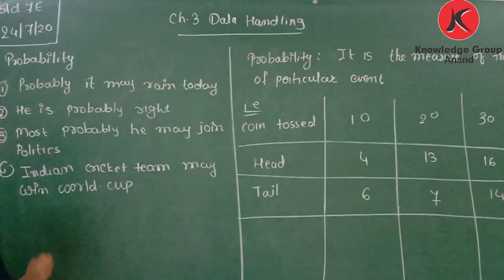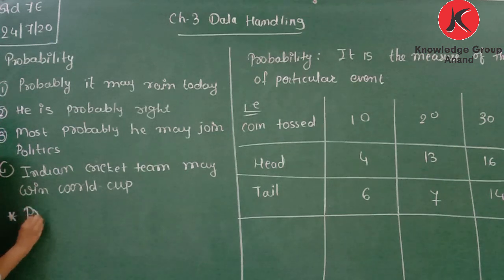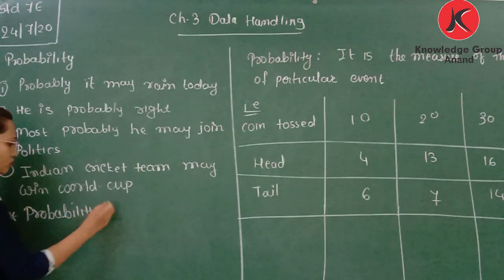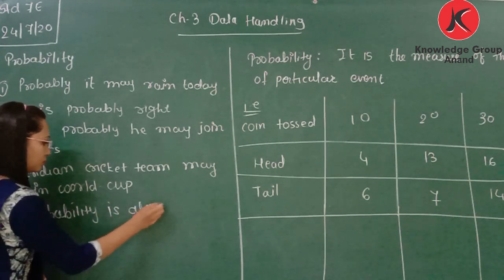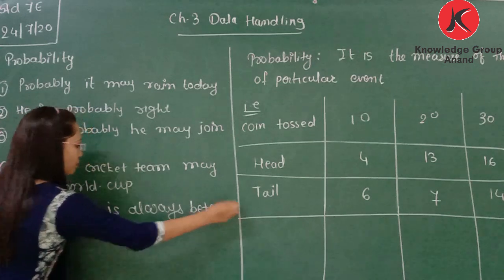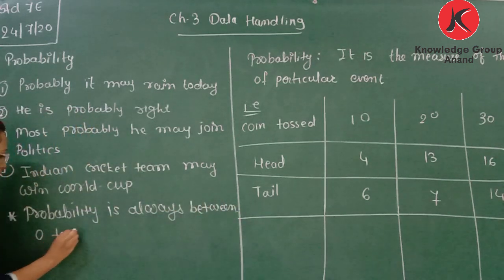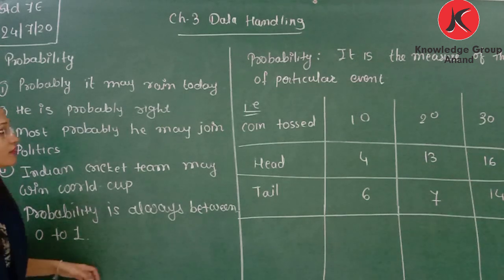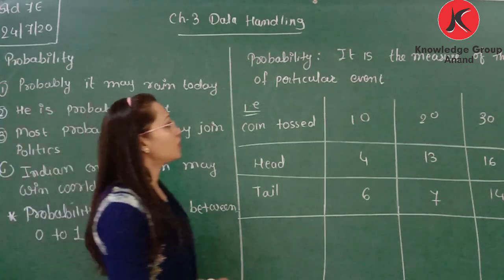Probability is always between 0 to 1. Okay, how we can count the probability, that we will understand from the example.